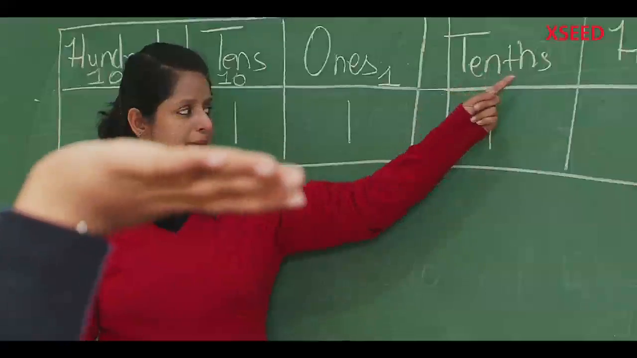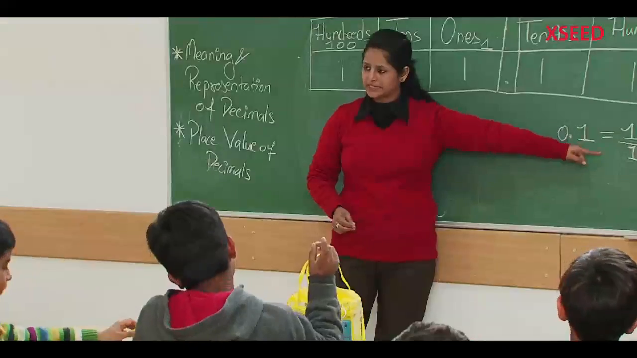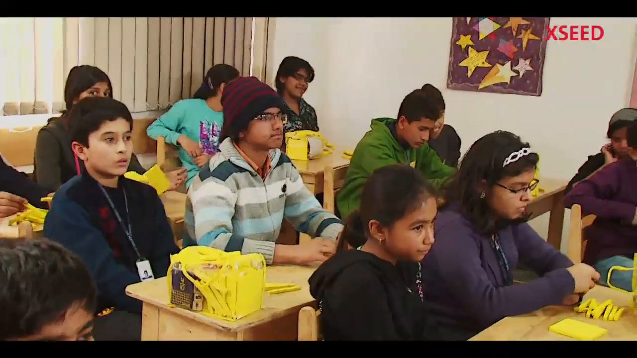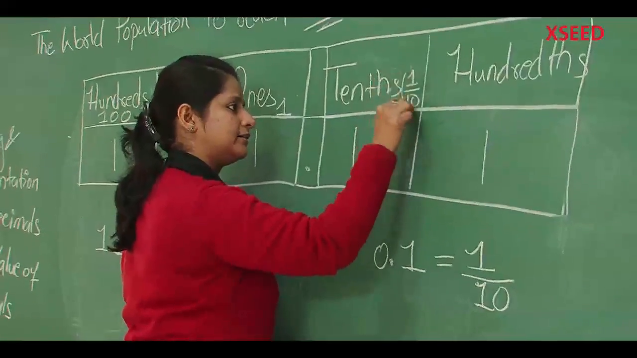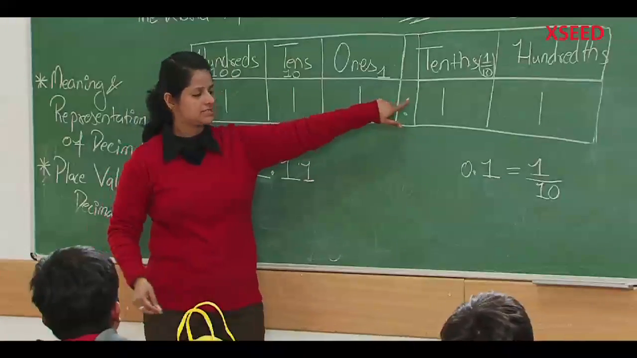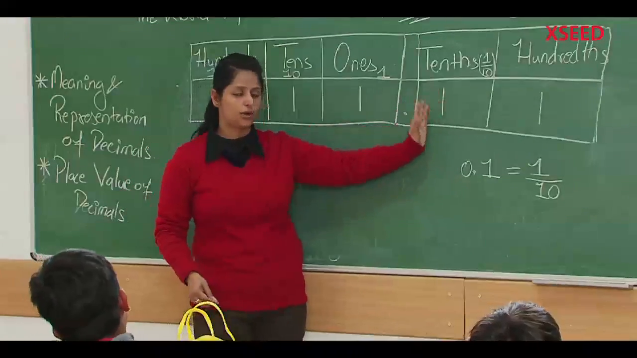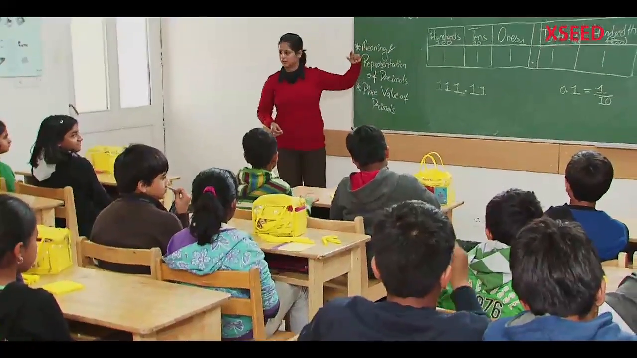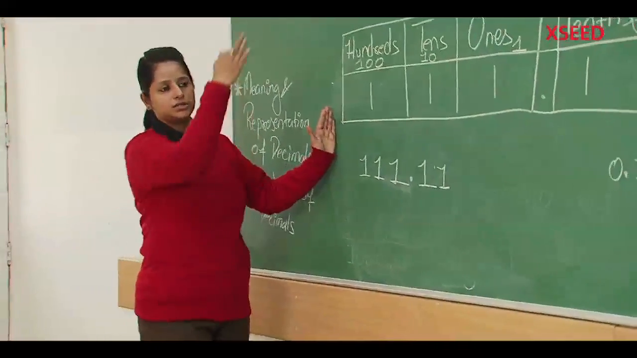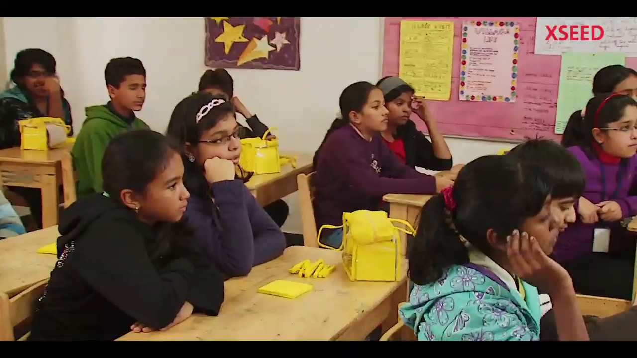Okay, now tell me, what is the place value of this number? 0.1. 1 by 10. So, 0.1 is equal to 1 by 10. So, tenths is also 1 by 10. So, if tenths is 1 by 10, what is hundredths? 1 by 100. So now look at the place value. How is it changing? If we move from hundreds towards the right hand side, by how much has the value decreased? It has decreased 10 times.